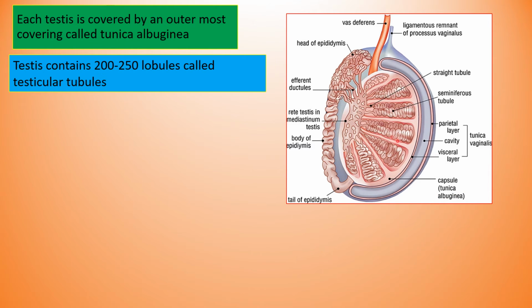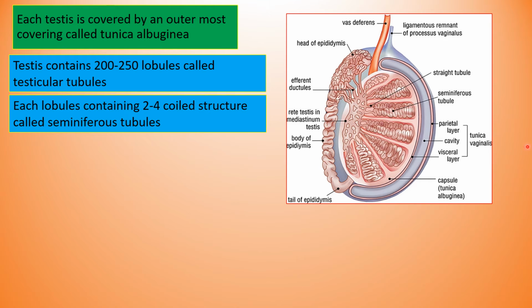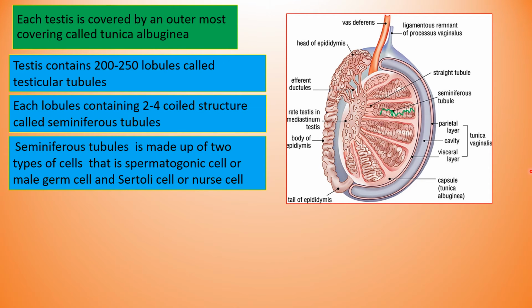Then each testis contains 200 to 250 compartments or lobules called testicular lobules. Each lobule contains 2 to 4 coiled structures called seminiferous tubules. This part is the seminiferous tubules. The seminiferous tubule is made up of 2 types of cells. One is spermatogonial cells or male germ cells, and another is Sertoli cells or nurse cells.